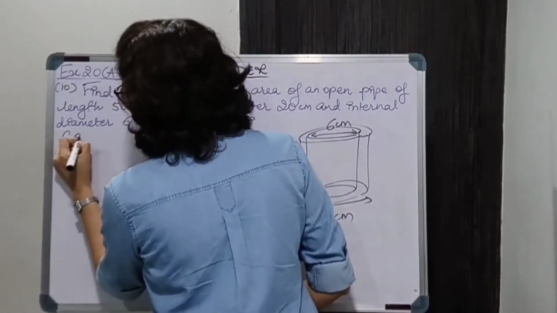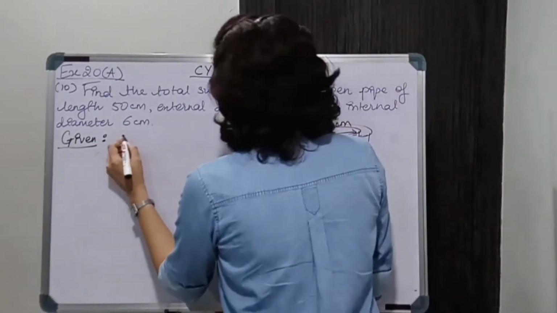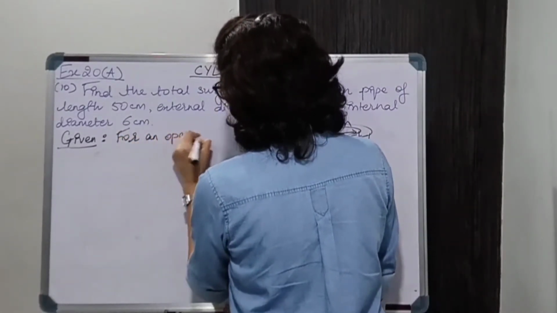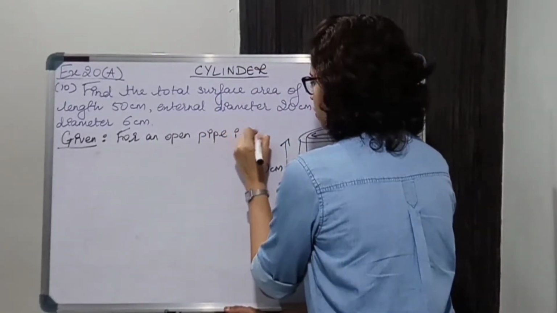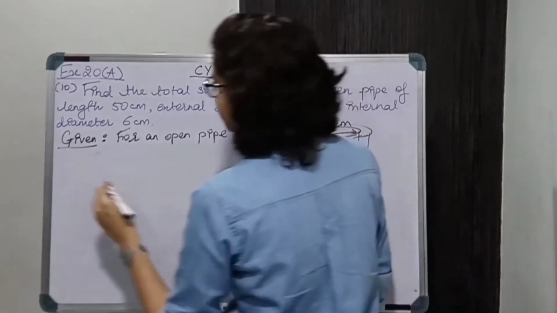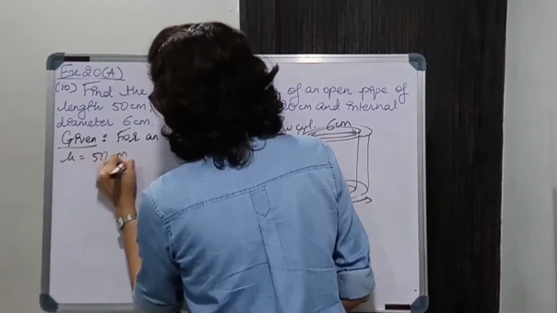Let us write down the given first. We are given for an open pipe, ठीक है, that is hollow cylinder. We are given height 50 centimeter.